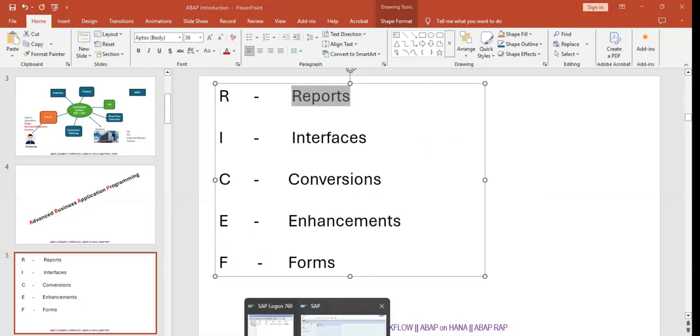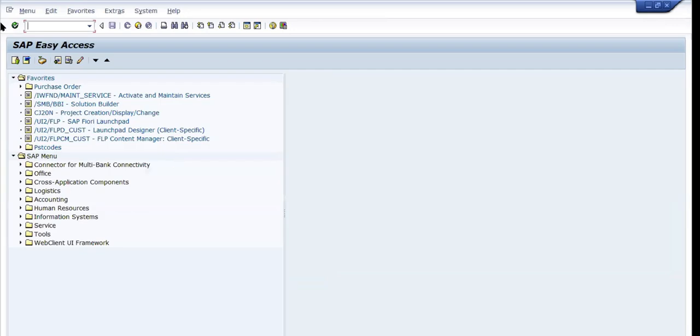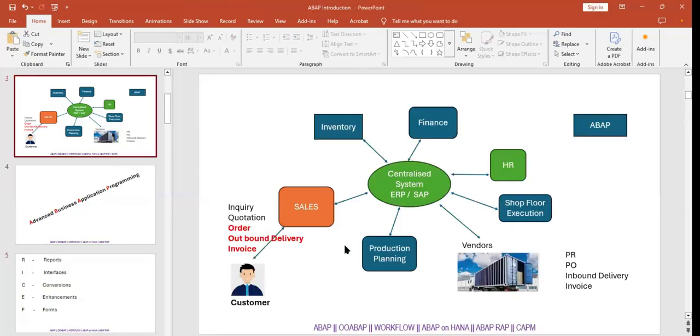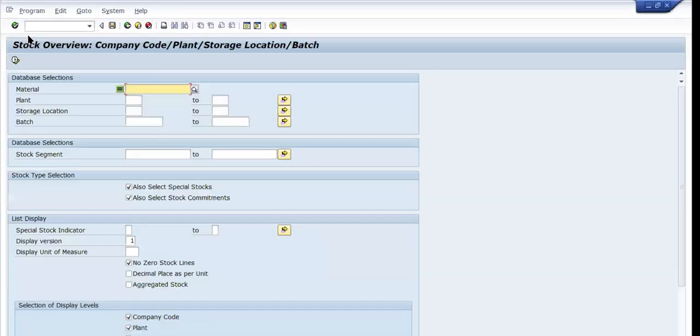Suppose I go to the SAP system. I will explain in detail in the regular sessions how we use this SAP Logon and what things we have. This is our actual initial screen in SAP. Now I'm saying reports, right? I want to see the stock overview. Now you can see there is a report delivered by SAP.